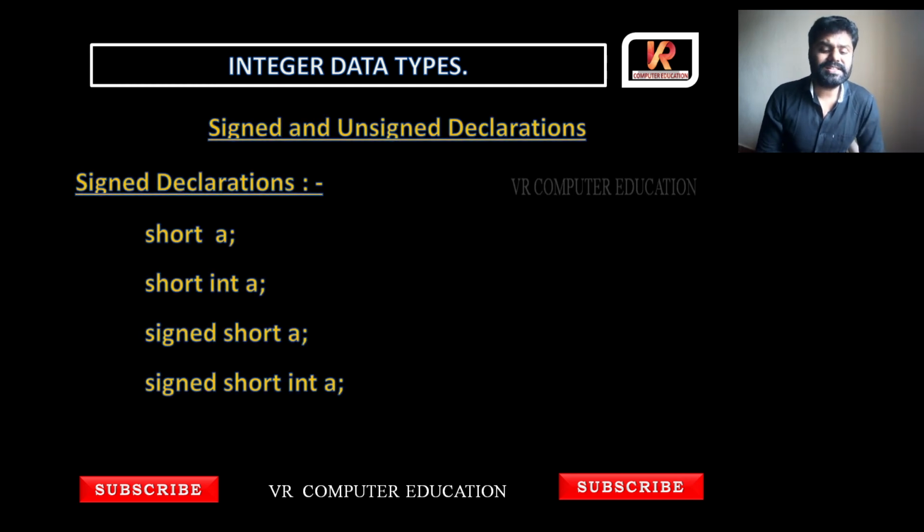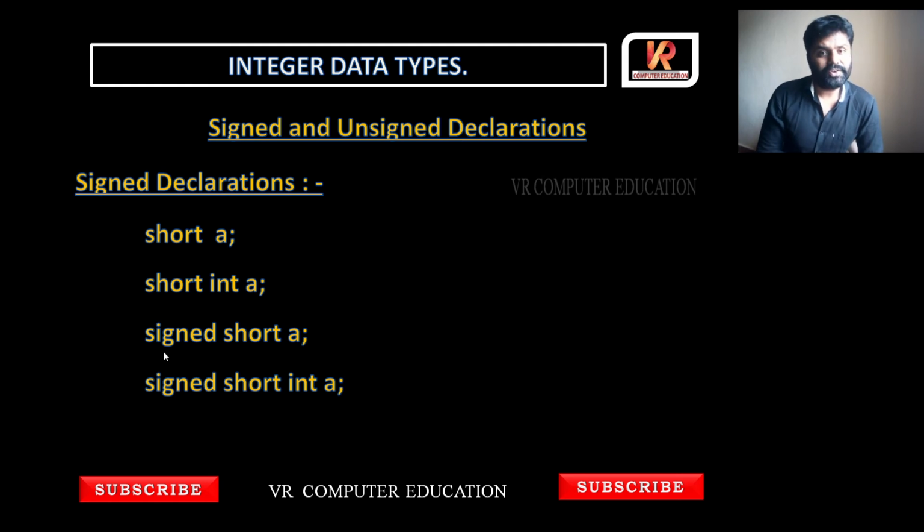Next, signed and unsigned declarations. How can we declare signed and unsigned? First, signed declarations. I am showing this only for short, since we have 3: short, int, long, and the remaining are the same. So for a signed declaration, you can write short a, where a is the variable and short is the integer data type. Or else you can write it like this: short int a.